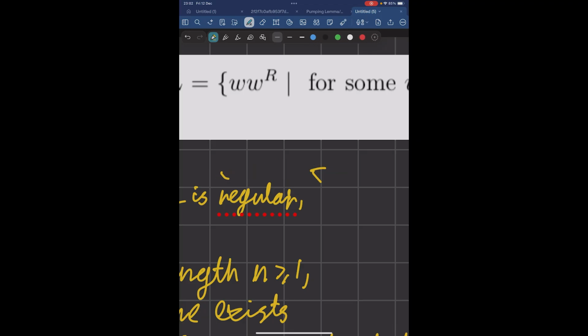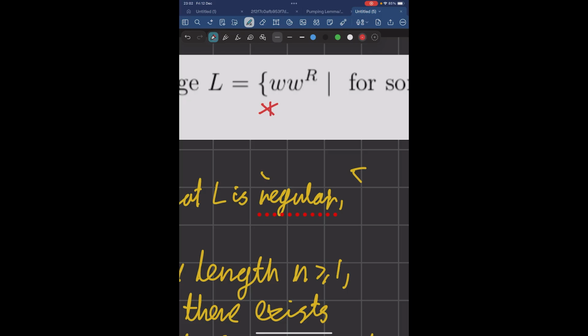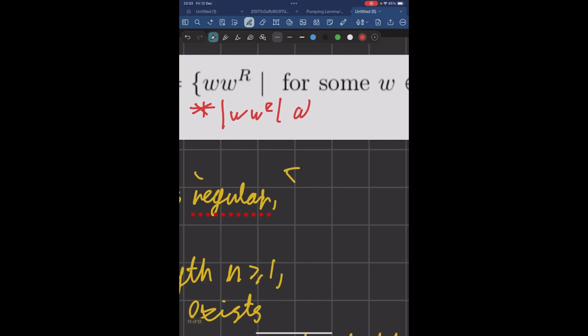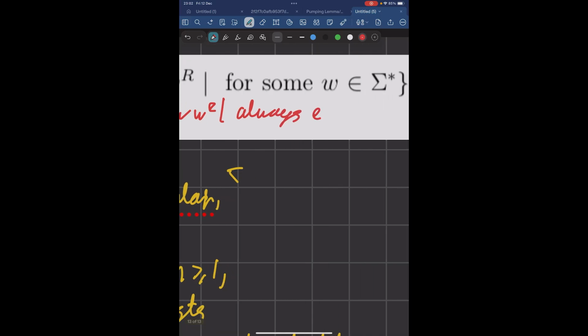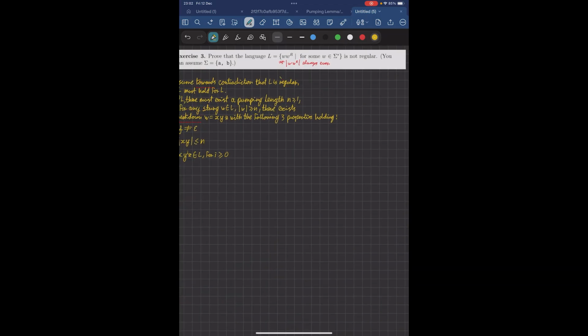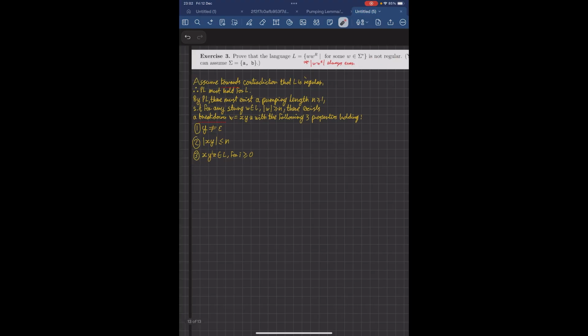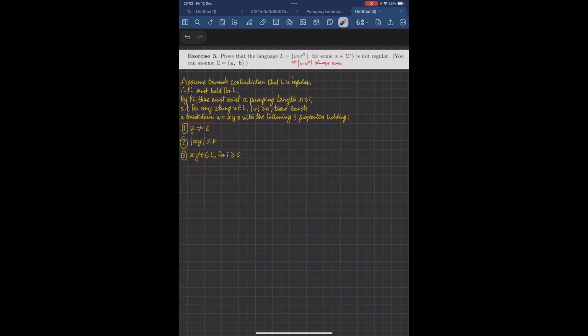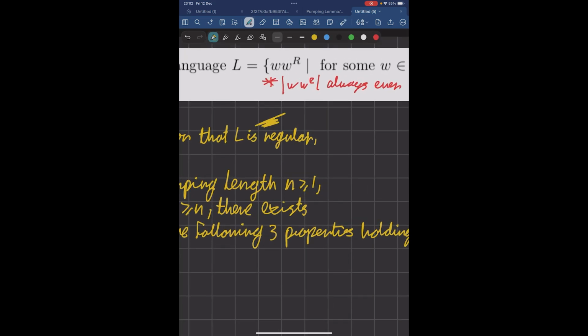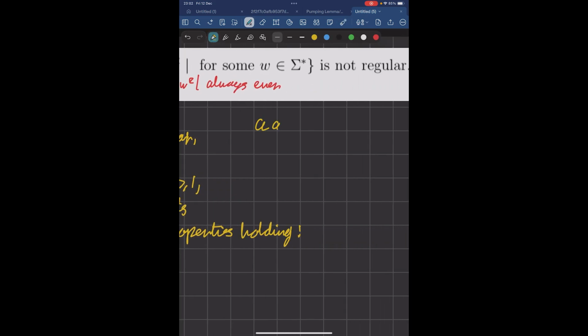So the length of this is always even. That's one thing to note. It's asking us to prove that this is in fact not regular, and so we're going to use the pumping lemma for this question. Oh wait, one thing I want to note is that, for example, this here would be in the language, but this wouldn't, because this has odd length.